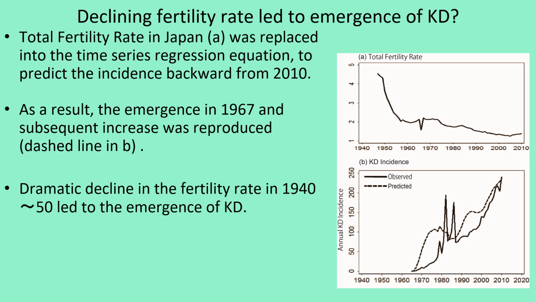The emergence in the late 1960s was predicted because the fertility rate decreased rapidly between the 1940s and 50s. This brought us to hypothesize that the dramatic fall in the fertility rate led to the emergence of Kawasaki disease.